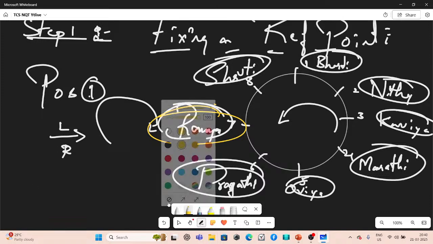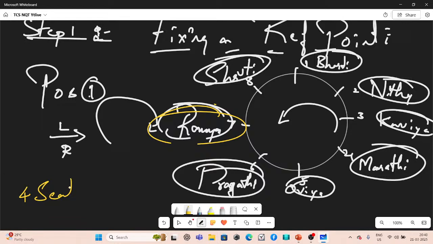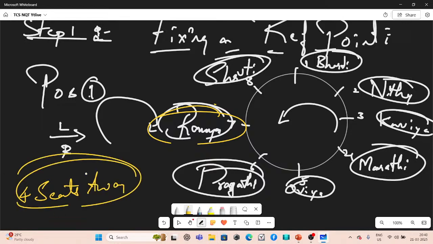Whenever they use the word opposite, they're just 4 seats away. So counting from position 1: Nitya, Kavya, Marathi, and Ovi. Ovi is fourth to the right. Similarly, anti-clockwise: Shruti, Ramya, Pragati, and Ovi. Ovi is fourth to the left. So both descriptions are correct.